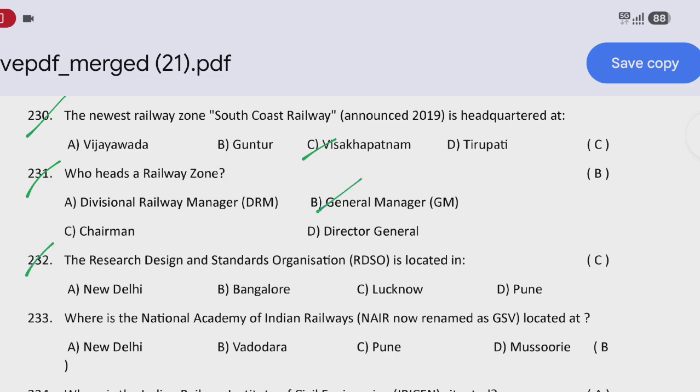Next question: the Research Design and Standard Organization RDSO is located in? That is option C, Lucknow. Next question: where is the National Academy of Indian Railways NAIR, now renamed as GSV, located? That is option B, Vadodara.